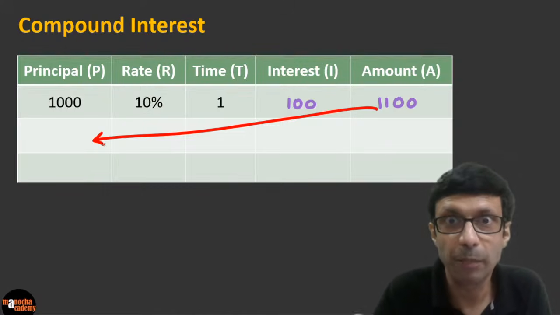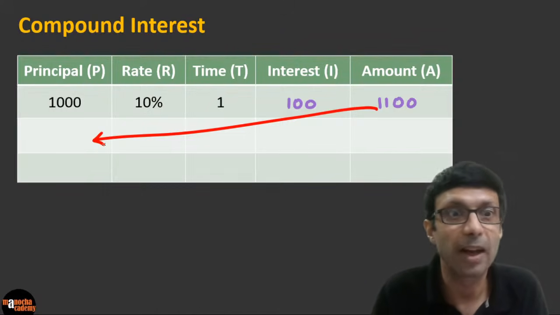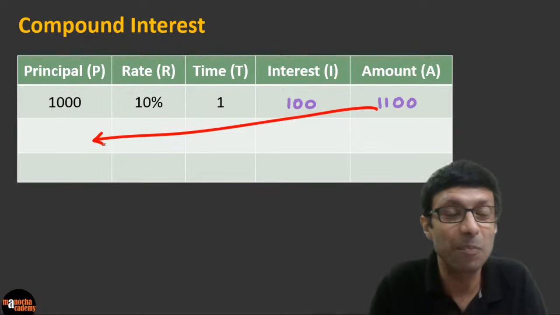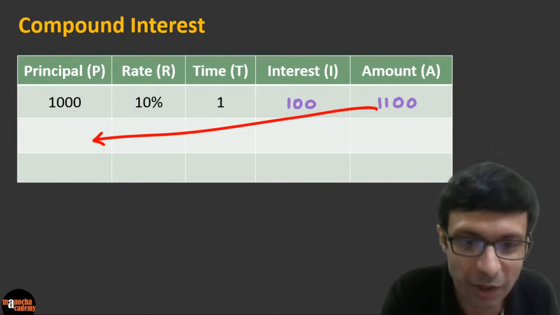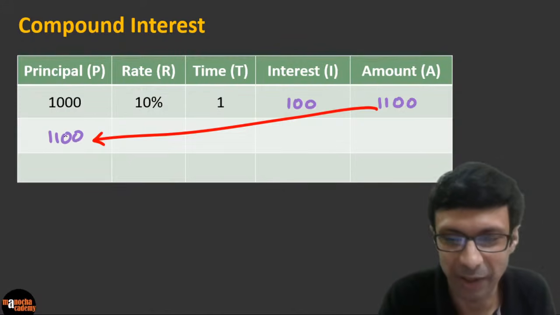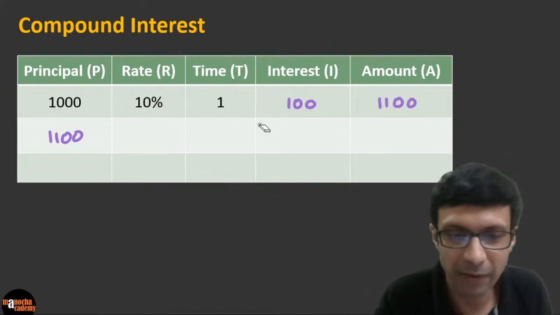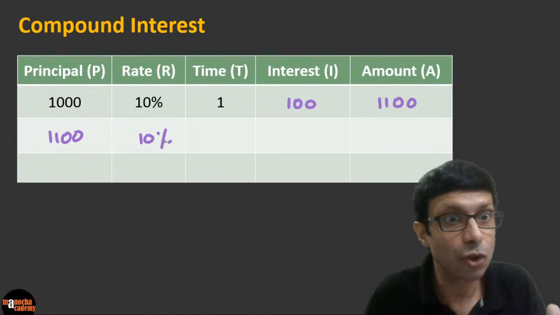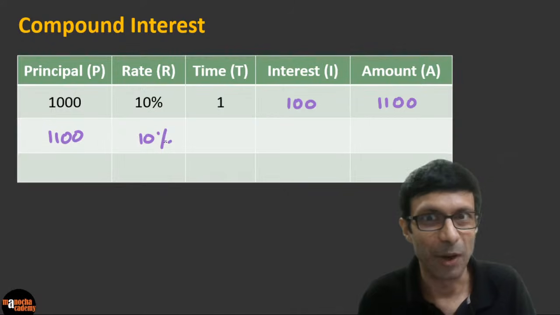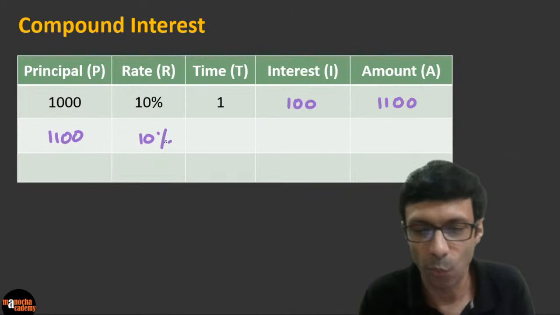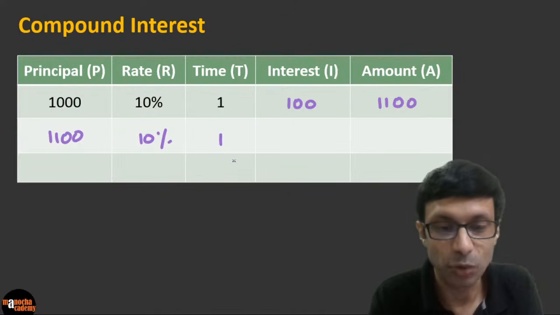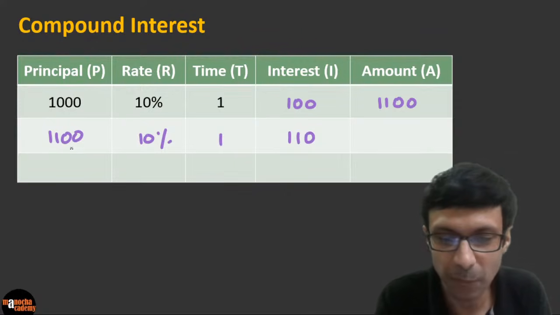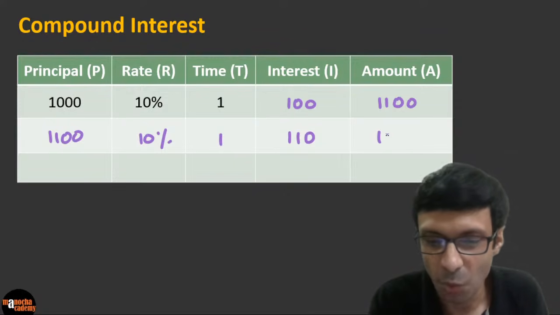Okay. So please copy, because the current amount becomes the new principal, right? So the amount after the first year becomes the principal for the second year. Very, very important concept. So this is going to be 1100 here, right? So again, you do 10% of that. So the rate is still going to be the same. What should be the time here? Again, it's going to be 1 year, right? Because again, you're calculating the interest for 1 year. And so 10% of 1100 is going to be 110. Okay. And so then you add the principal and the interest. So the total is going to be 1210.